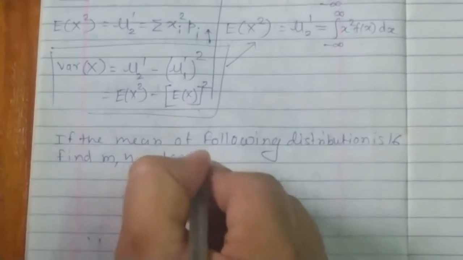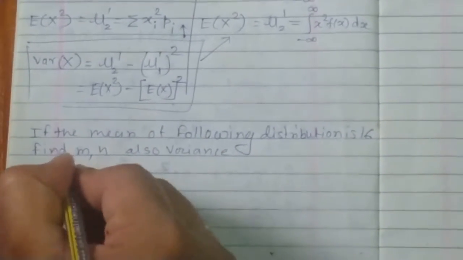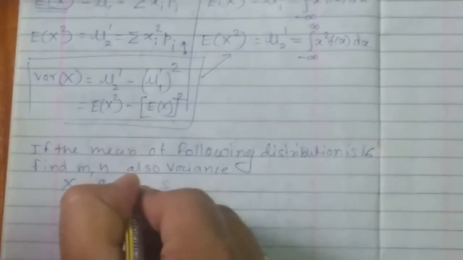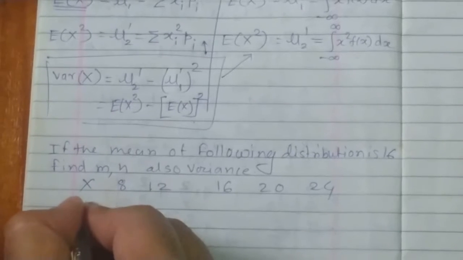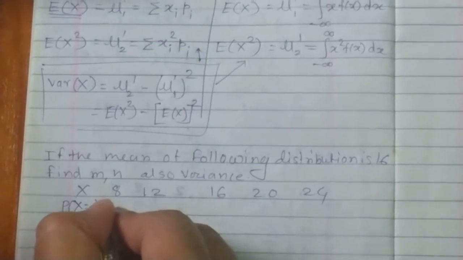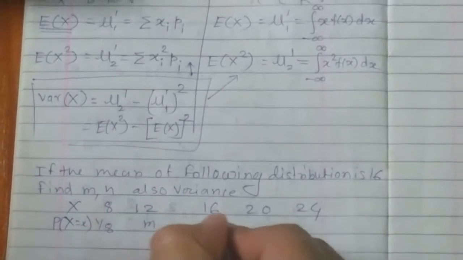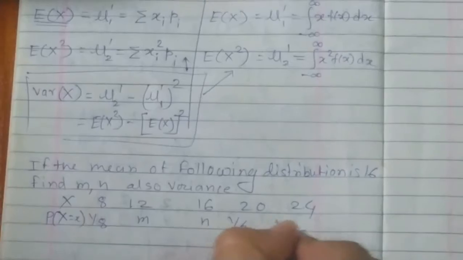Also find the value of variance. This was a university question. So here x values are given: 8, 12, 16, 20 and 24. Then probability of x equal to small x is 1 by 8, m, n, 1 by 4 and 1 by 12.